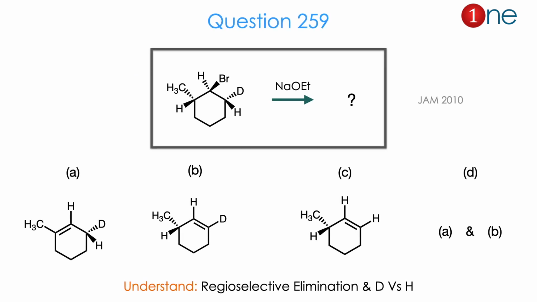Then let us look at the next question. They gave the cyclohexane attached with bromine, methyl, deuterium and hydrogen. They are using the strong base sodium ethoxide. They ask you to find the product.